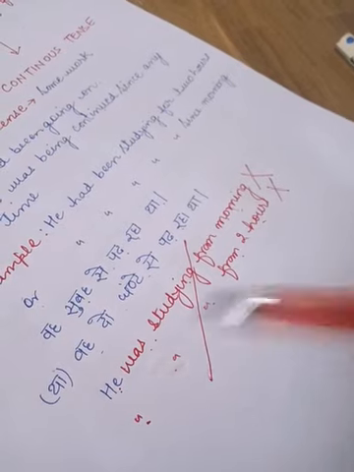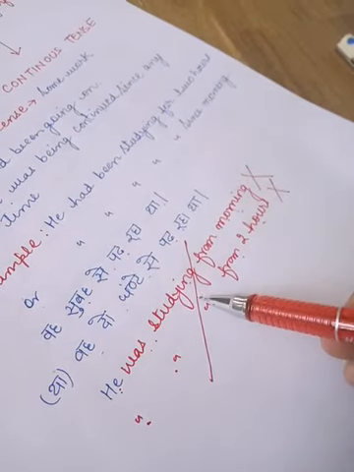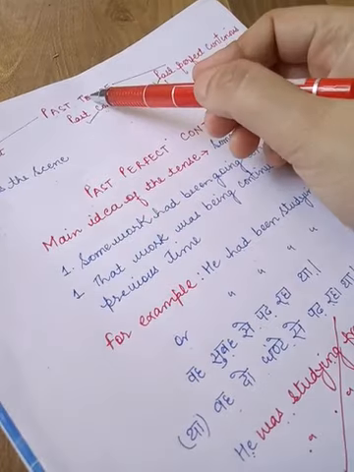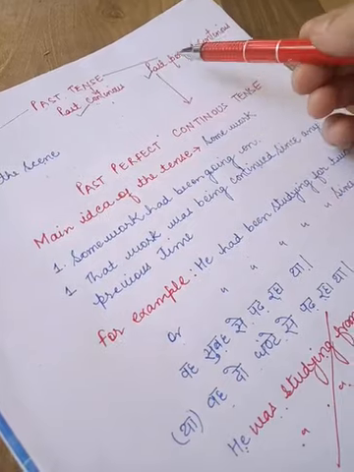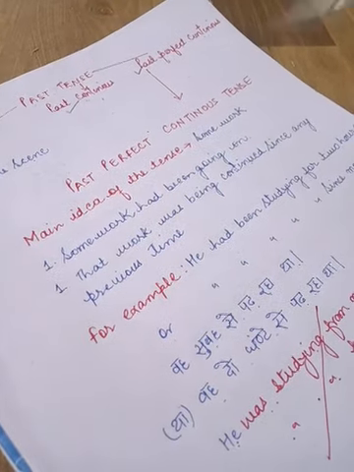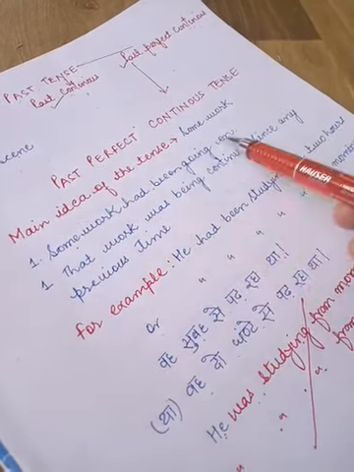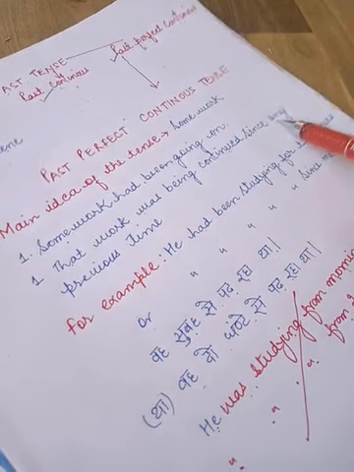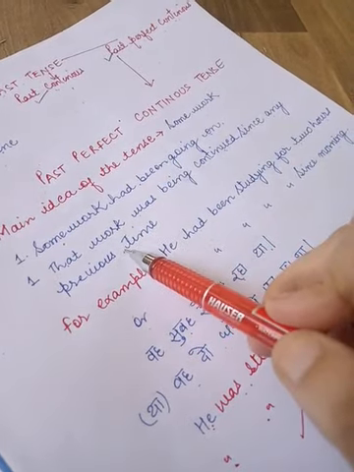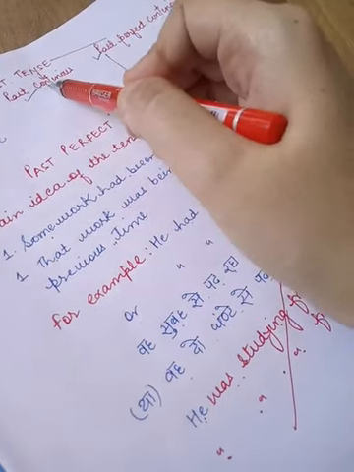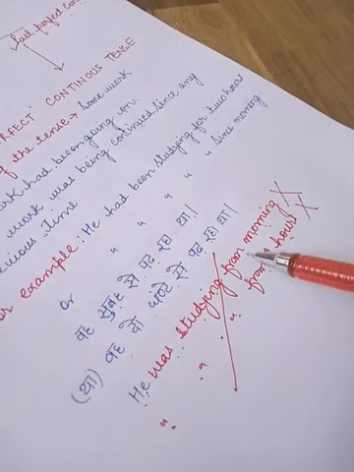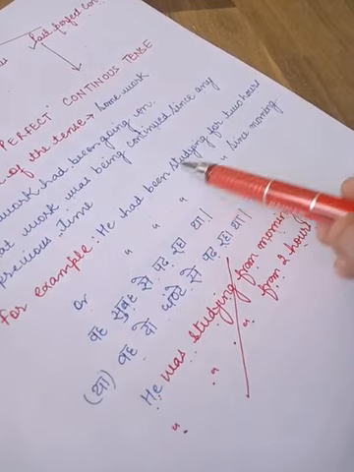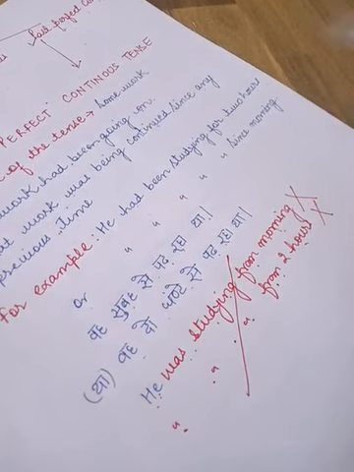You write these type of sentences when you are not able to identify that it is not past continuous tense, but it is past perfect continuous tense, the main idea of which is that some work had been going on in some previous time and that work was being continued since any previous time. Children, it is not at all your past continuous tense in which you write like this using from, right? No, you have to write like this, that he had been studying for 2 hours.